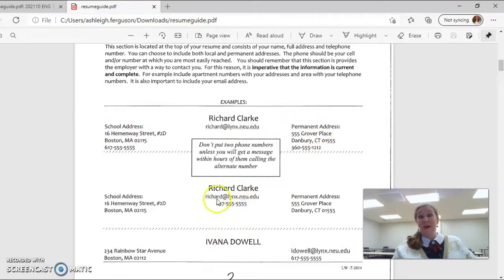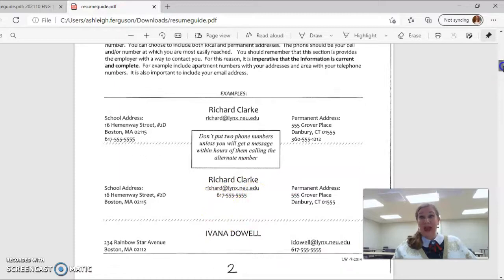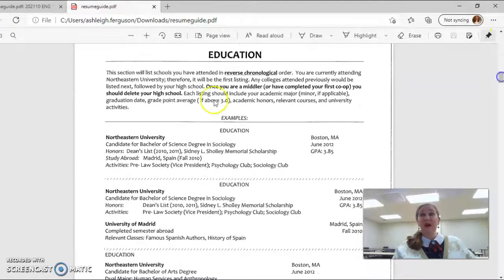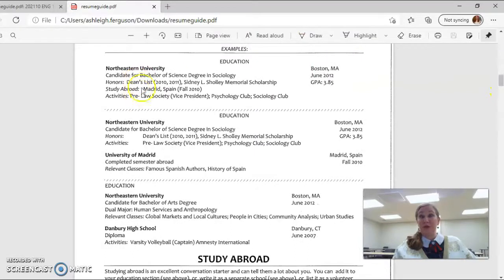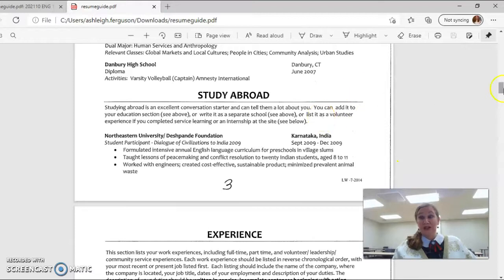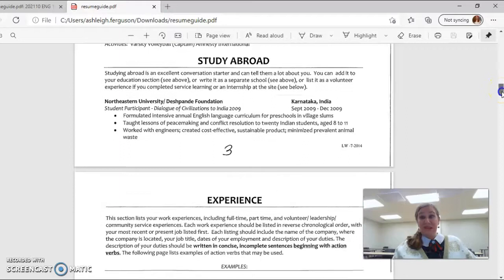You may also have a home phone or a cell phone that you need to add. Also, you may just have one address, and that's what it's going to look like at the top of the page. Also, your education. This is how you can set up your education from your most current to least current education. You may even have some interesting educational background, like study abroad experience. You may have a second language you need to place in there.